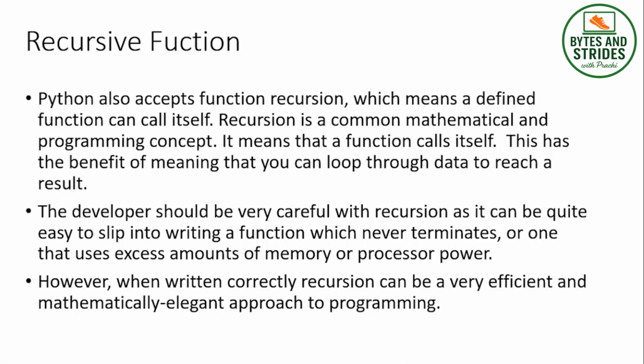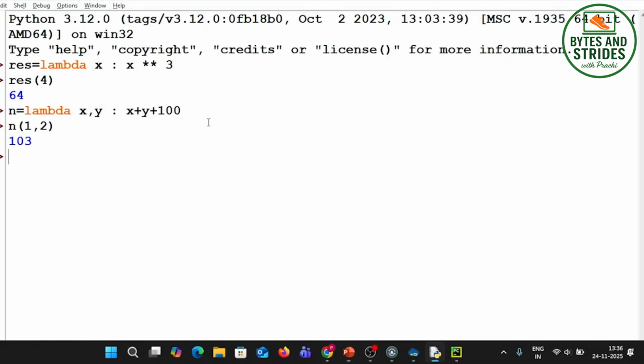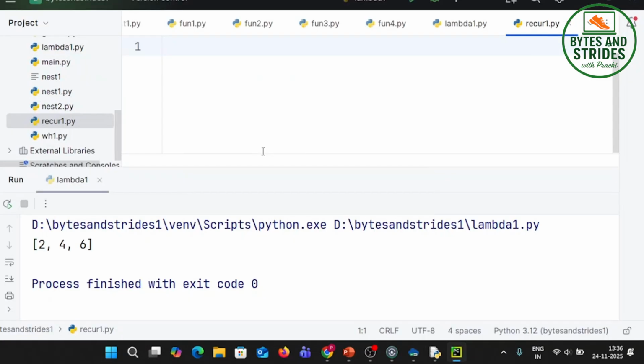Okay, so recursion basically means a function calling itself. Why should a function call itself? So let us take a simple example. Say I want to find the sum of first 5 natural numbers. So what is the expected output?